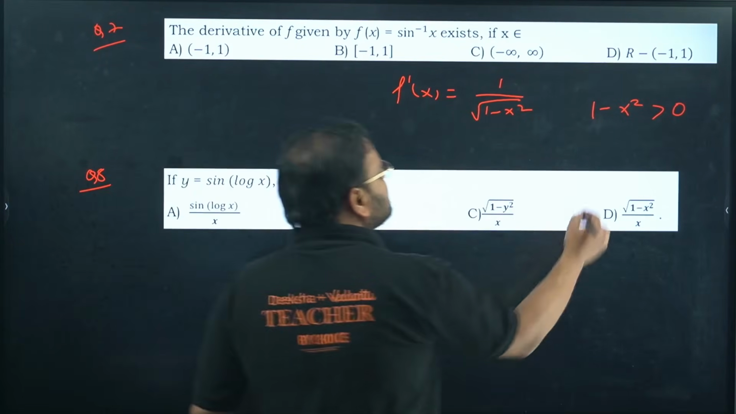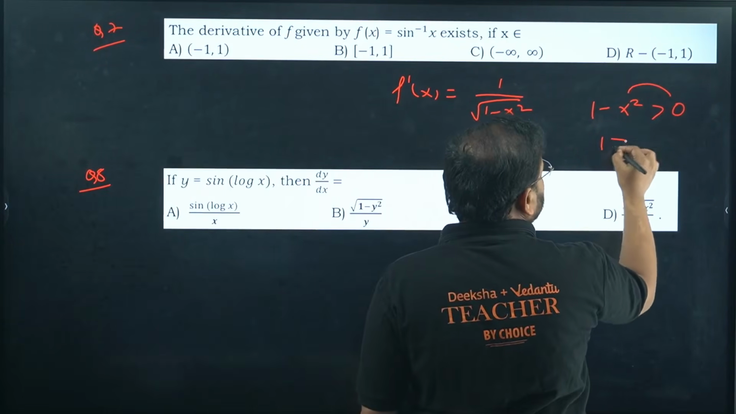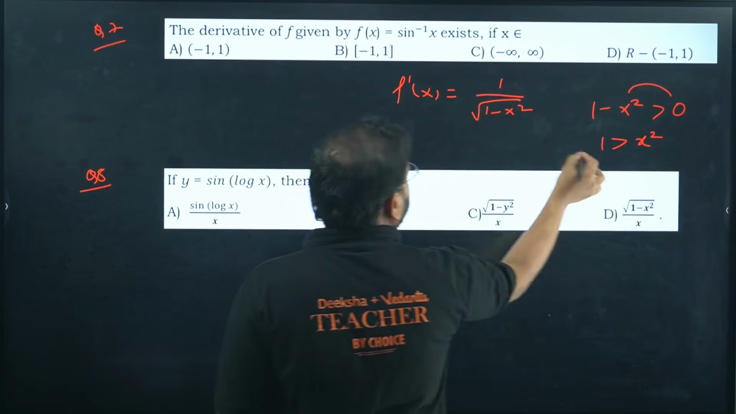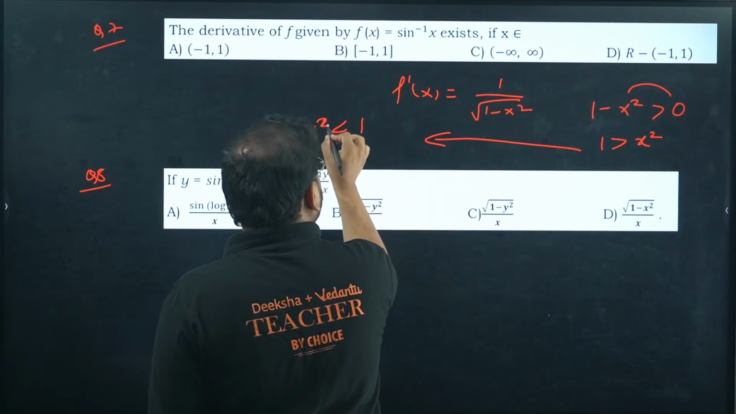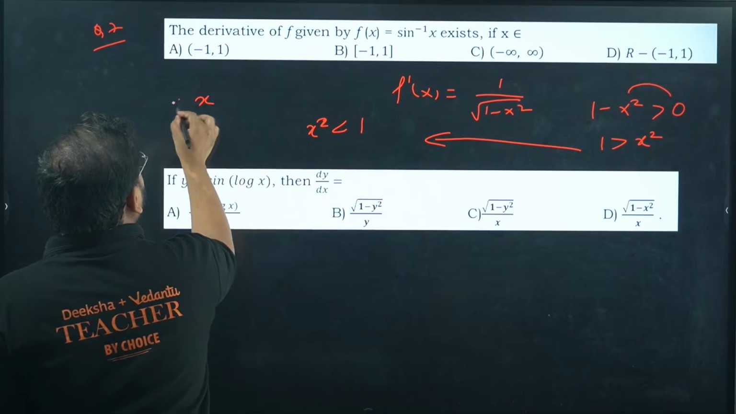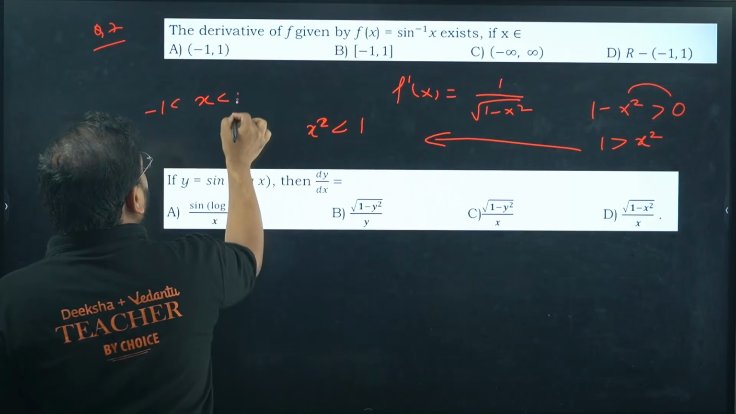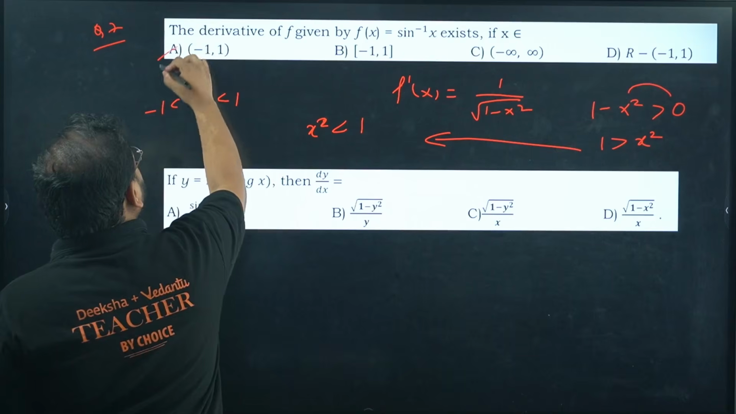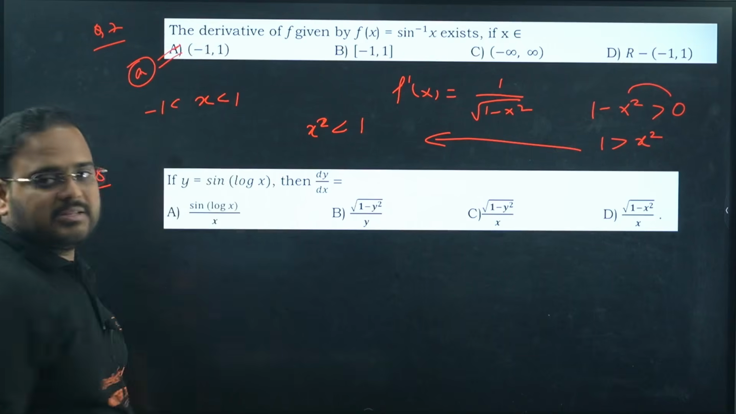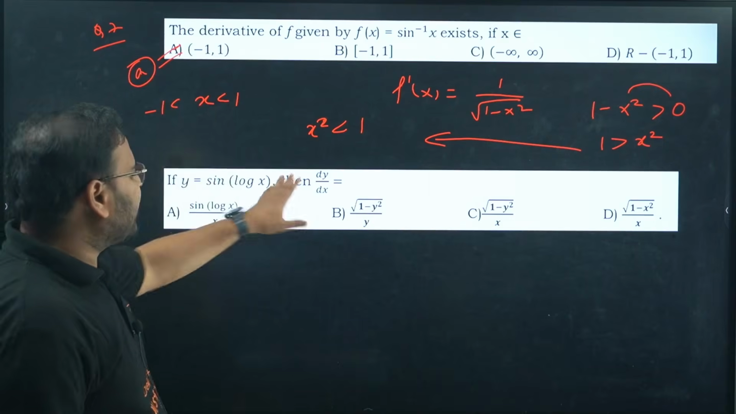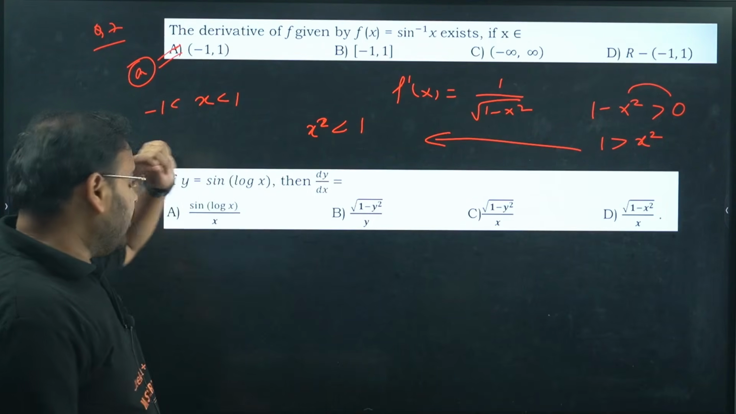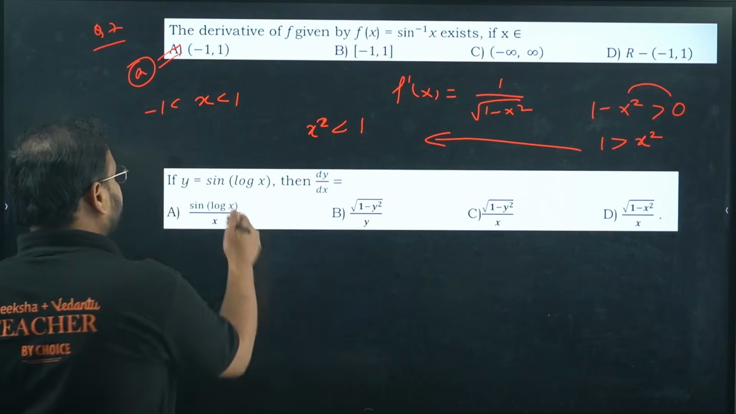Which means that I can move it over here. I get 1 is more than x square, which implies what, beta? Please check. X square is less than 1, which means x will be between minus 1 and 1. So answer is option A. That's why sin log x is there. Again, this is a question bank problem. We have done it. A simple problem, differentiate it.